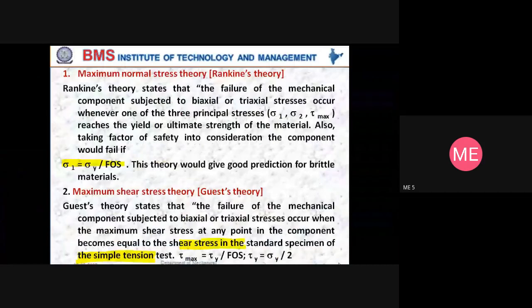Okay. Right. So this is what we learned yesterday. According to maximum normal stress theory, when principal stress becomes equal to yield stress of the material as found in simple tension test, the failure of the component would occur. According to shear stress theory, component will fail if the maximum shear stress becomes equal to yield shear stress as per the standard specimen in a simple tension test. These are the two things that we learned yesterday.